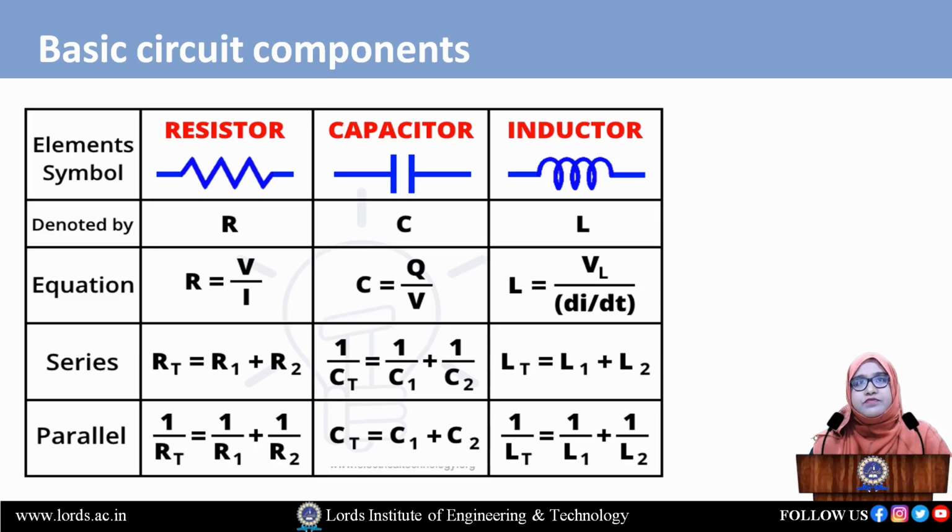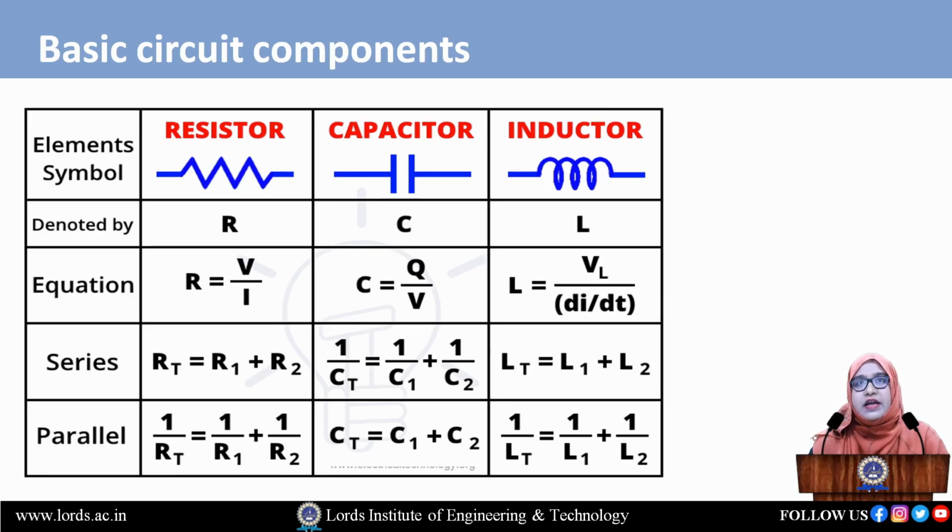Now come to the capacitor. We have its symbol, and it is denoted by C. We have the equation C is equal to Q by V, where Q is the charge and V is the voltage. Again we give the same connections for the capacitor. We take two capacitors, C1 and C2, and in the series connection the total capacitance CT is equal to 1 by C1 plus 1 by C2. Now come to the parallel connection; again the same, one should be across the other. Again we get the equation CT is equal to C1 plus C2.